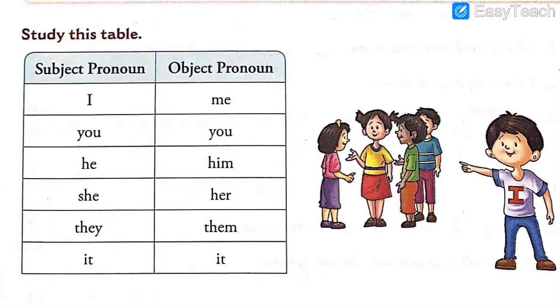Every day for 1 week you should write the difference between subject pronouns and object pronouns. I, me, you, he, him, she, her, they, them, it. This was the table which I had explained yesterday, and it is a very important table for this particular lesson.